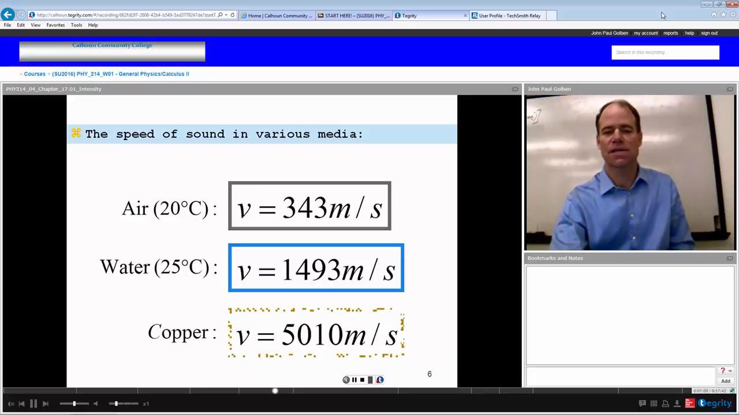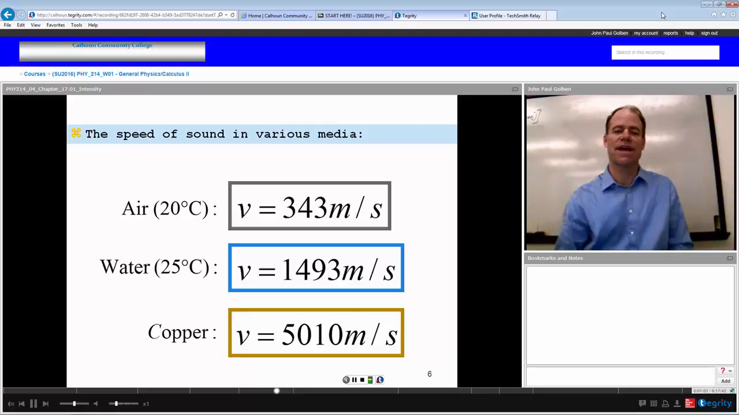Copper. For a solid like copper, the speed of sound is 5,010 meters per second. So much faster. It has to do with the fact that the structure is more organized in a medium like copper, where the disturbance can be transported from electrons to electrons through the medium much faster. So the speed of sound is much faster in a good solid than it is, say, in air or even in a liquid like water.